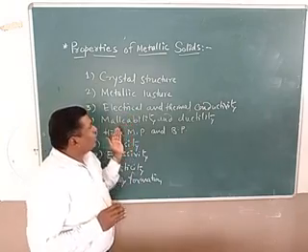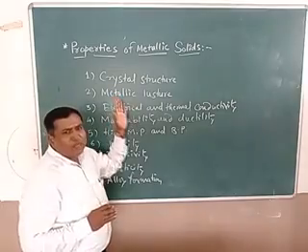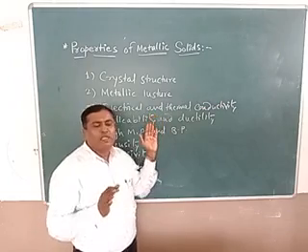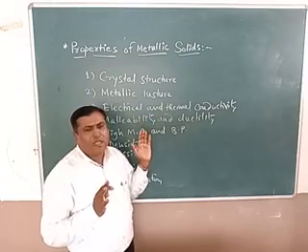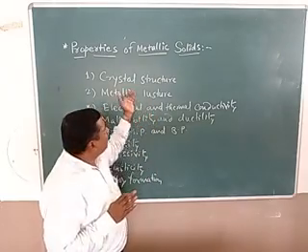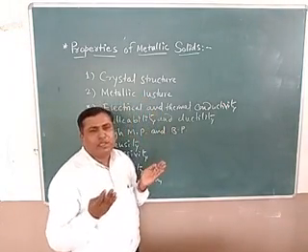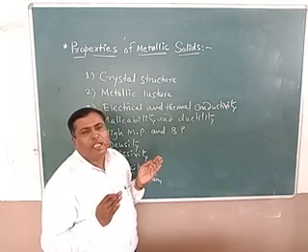Now metallic solids consist of atoms, and these atoms are surrounded by a bunch of mobile electrons, also called the sea of mobile electrons, and therefore these electrons and positively charged metal ions are attracted towards each other, and that force is called the metallic bond.